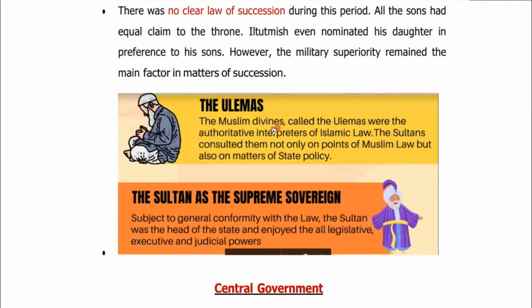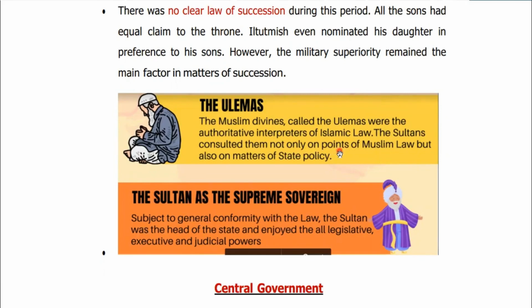Now let's discuss the ulama class. Ulamas used to call themselves Muslim divines. They were the people having command of Islamic laws. So ulamas were the authoritative interpreters of Islamic law. The sultans consulted them not only on points of Muslim law but also on matters of state policy.